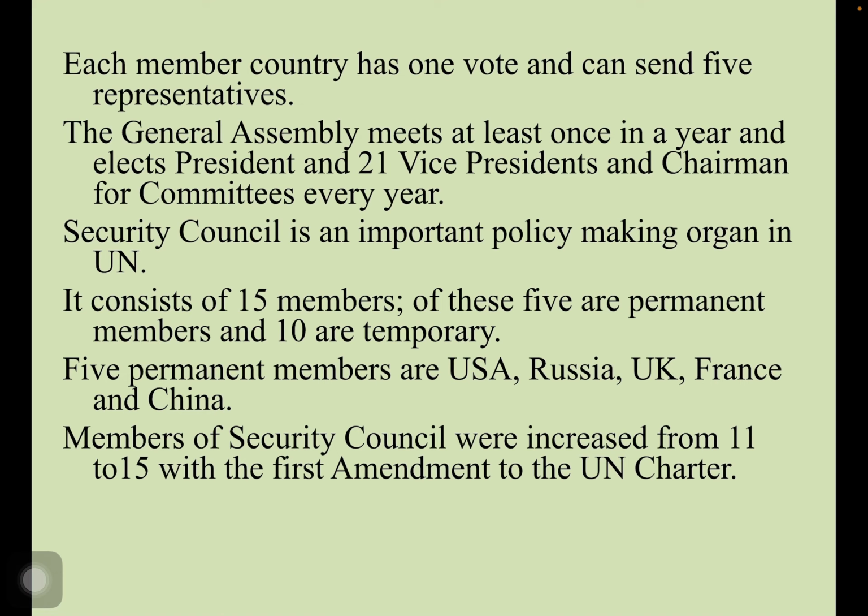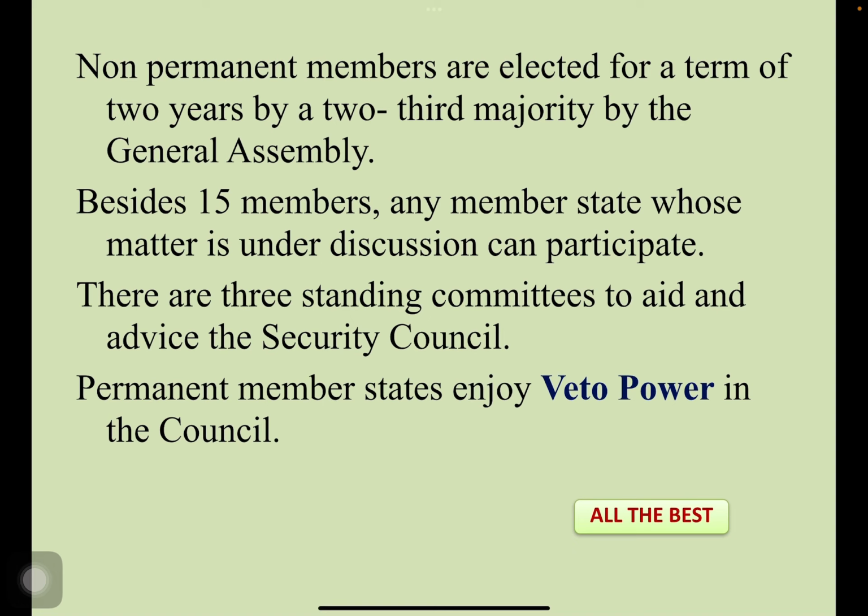It consists of 15 members. Of these, 5 are permanent members and 10 are temporary. The 5 permanent members are USA, Russia, UK, France and China. Members of the Security Council were increased from 11 to 15 with the first amendment to the UN Charter. Non-permanent members are elected for a term of 2 years by a 2/3 majority by the General Assembly. Besides the 15 members, any member state whose matter is under discussion can participate.